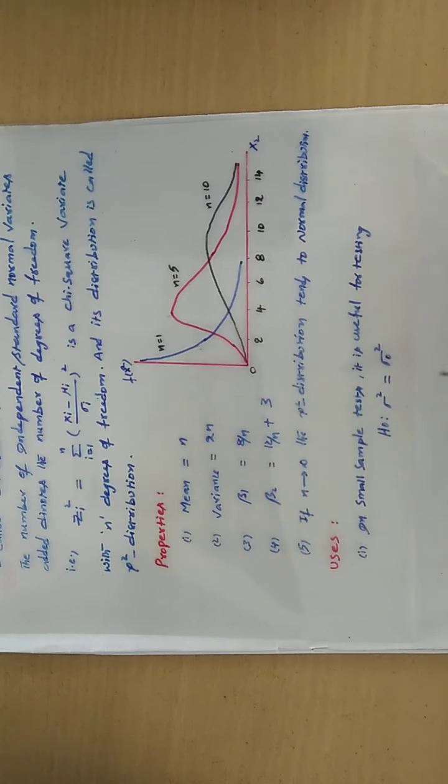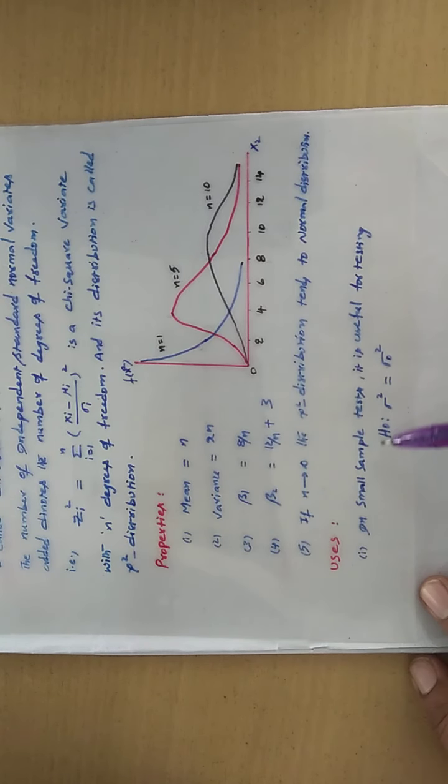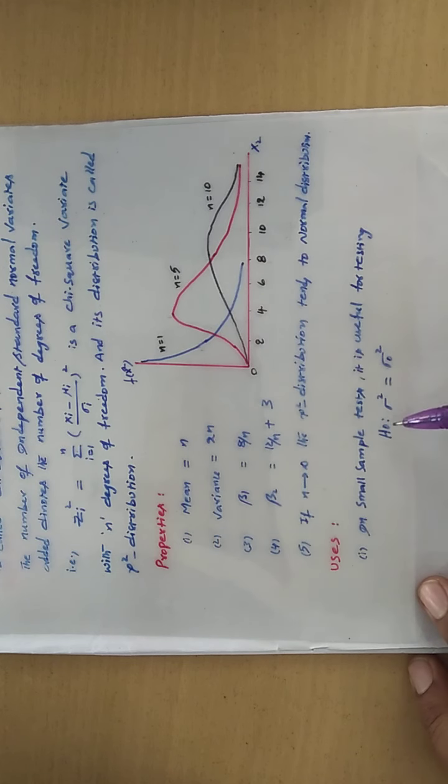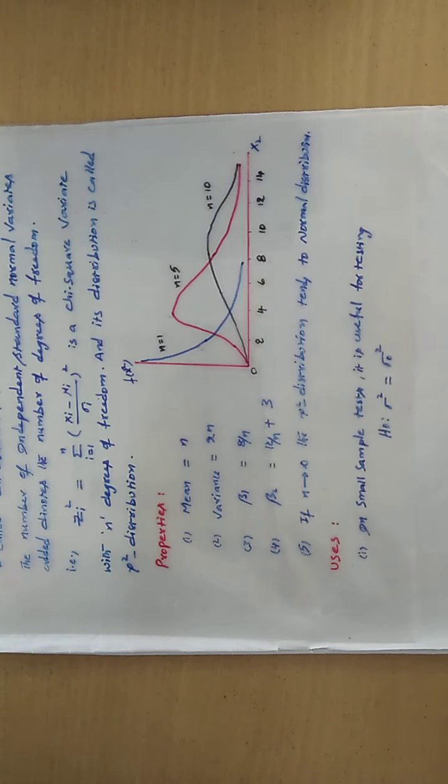So what are the uses of the chi-square distribution? In small sample tests, it is useful for testing the equality of the population variance. Sigma square means variance. That means the test for the population variance compared to a given constant value. But this is not there in your syllabus.